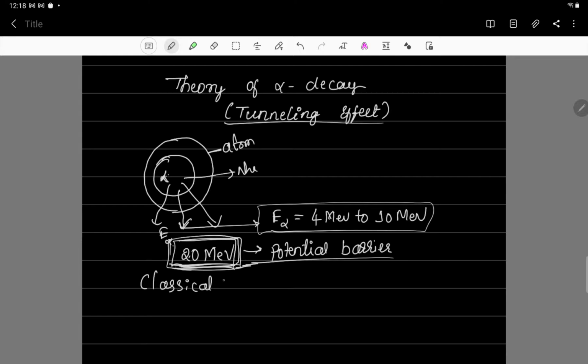If you consider alpha as a particle, then you cannot explain this. The alpha particle is obviously coming out, but the potential barrier is 20 mega electron volt, so the alpha particle should have more than 20 mega electron volt energy. But the alpha particle coming out of the nucleus has energy of 4 to 10 mega electron volt. This could not be explained by the classical theory. That's why this was explained by quantum mechanics.